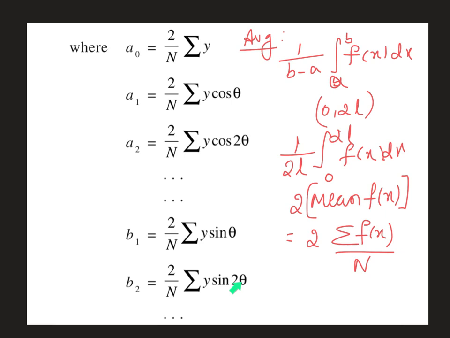In general, we take n theta. Then by giving n values 1, 2, 3, you can define a1, a2, a3, and similarly b1, b2, b3. All the a terms belong to the cosine terms. All the b terms belong to the sine terms. a0 contains only y, so it is a constant term.